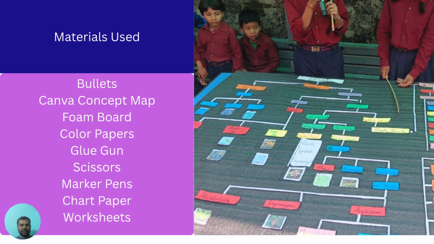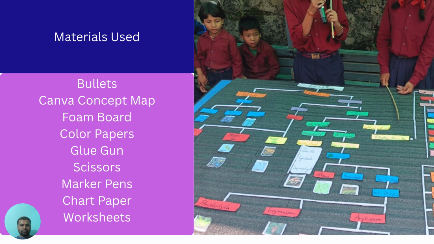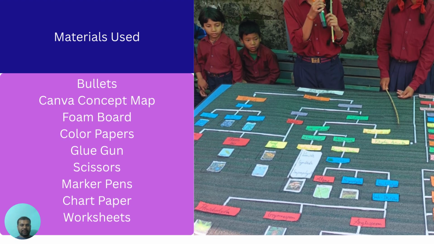This is the instructional model of the five kingdom classification of organisms that is made by using local materials. You can see the students observing and presenting their presentations. The materials used in this instructional material were prepared using affordable resources which are present in or around the schools.